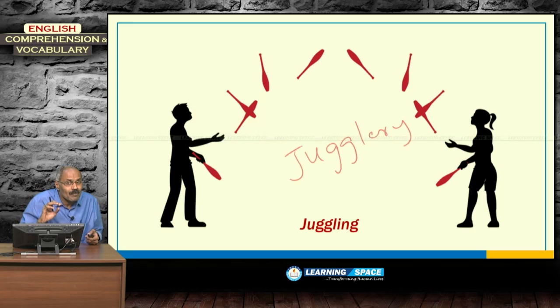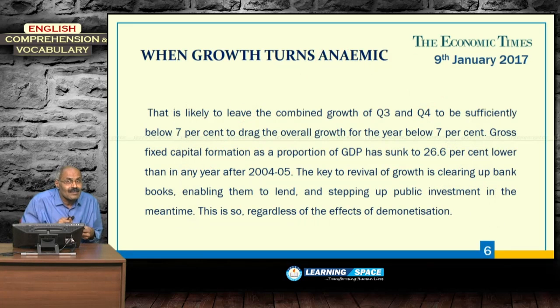So, that is the main crux of this article. Overall, if you club all together, that is likely to leave the combined growth of Q3 and Q4 to be sufficiently below 7% to drag the overall growth for the year below 7%.